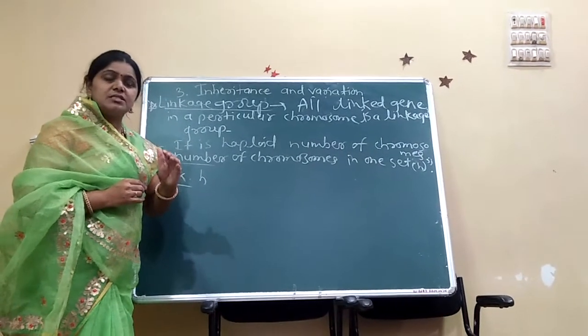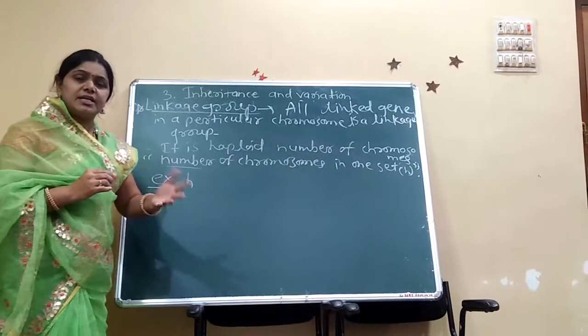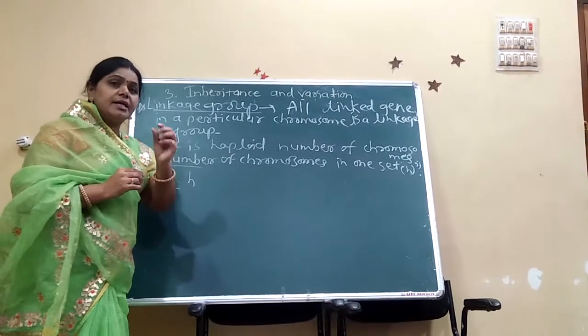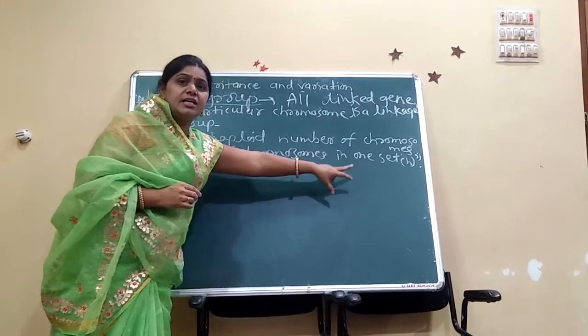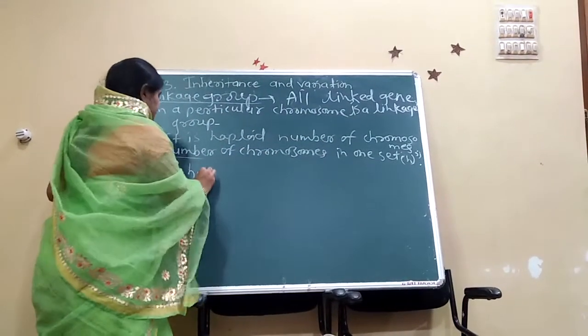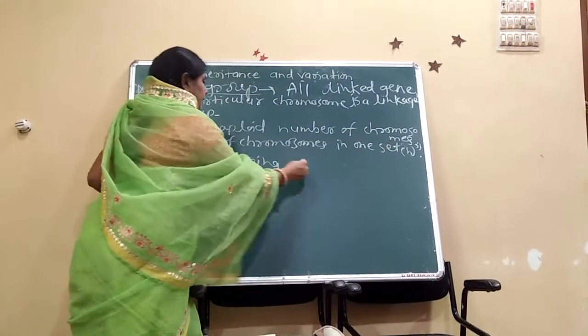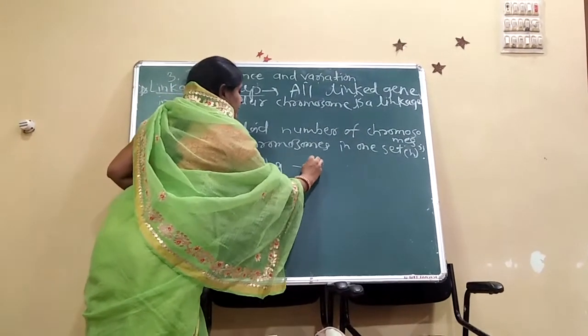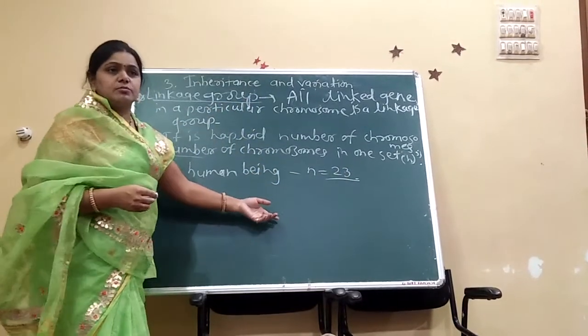One set means, in human beings there is a diploid set, that is 2n, but here one set, the number of chromosomes in one set, that is n. In human beings there is the haploid number, that is n, that is 23 chromosomes here.